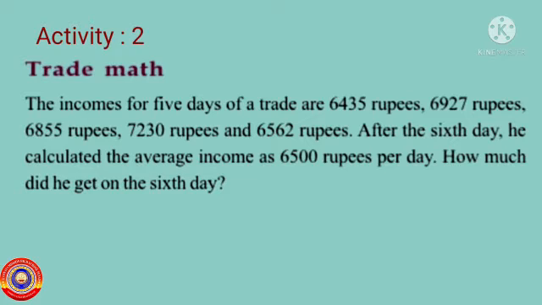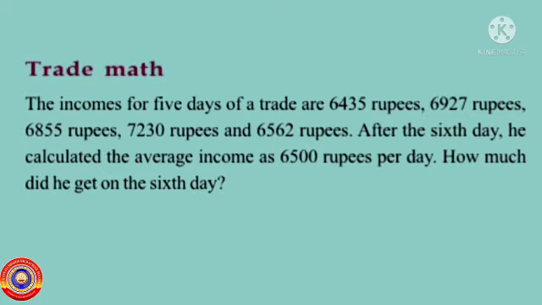Here, the income for 5 days are given. On totaling the 5 days income, we will get the total income for 5 days. Also, the average income for 6 days are given. We can find out the total income for 6 days from this. Then on finding the difference between the total income of 5 days from the total income of 6 days, we will get the income on the 6th day.